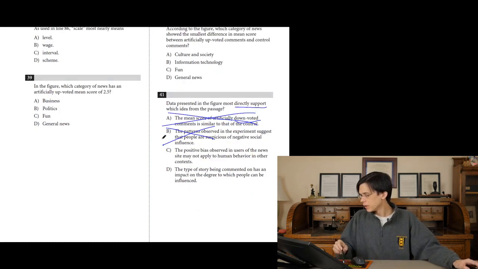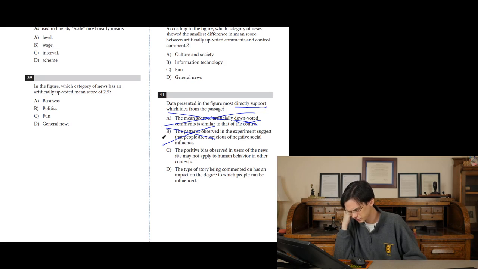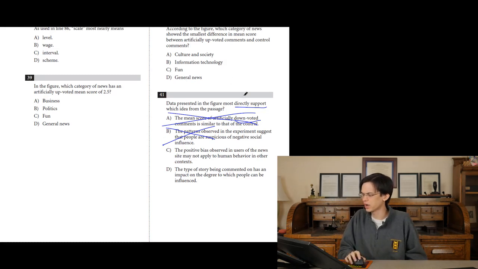What about C? The positive bias observed in users of news sites may not apply to human behavior in other contexts. What? Okay, this is an answer I don't understand. Let's read it again. The positive bias observed in users of the news sites may not apply to human behavior in other contexts.